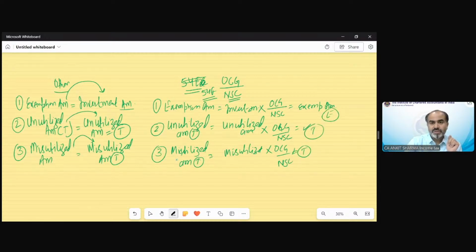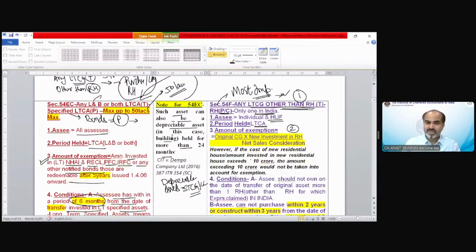Understood? So this formula is providing proportionate exemption and proportionate taxability in section 54F. So whenever there is a calculation requirement in section 54F, this original capital gain upon net sale consideration is going to be multiplied to calculate the specific amount. Okay. So this single formula you need to learn. So exactly the amount of exemption provisions, same concept has been written over here. Original capital gain upon net sale consideration multiplied by new investment in the residential house.